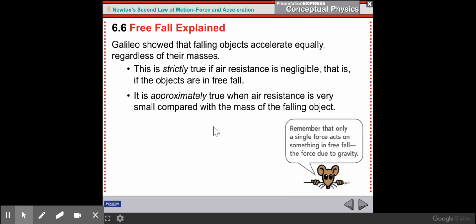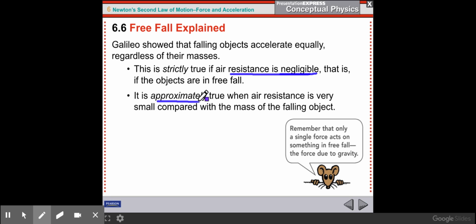Galileo showed that falling objects accelerate equally regardless of their masses. This is strictly true. It's always true if air resistance is negligible. In other words, if you do it in a vacuum, like the video we saw earlier in the year where they dropped a bowling ball and a feather, and they fell at the exact same rate. So it's always true as long as there's no air resistance or air resistance is negligible.